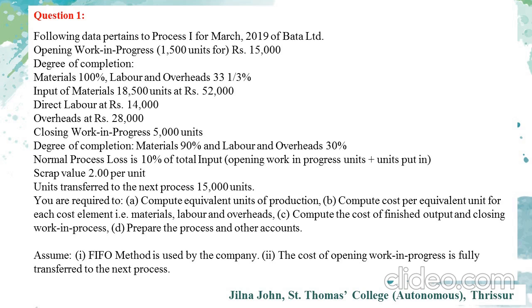Overhead cost rupees 28,000. Closing work in progress 5,000 units, where the degree of completion is materials 90% and labor and overheads 30%. Normal process loss is 10% of total input, which comprises opening work in progress units plus units put in. The scrap value of the same is 2 per unit. Units transferred to the next process is 15,000 units.